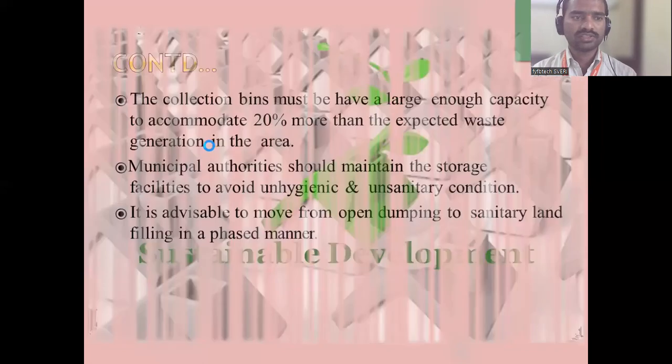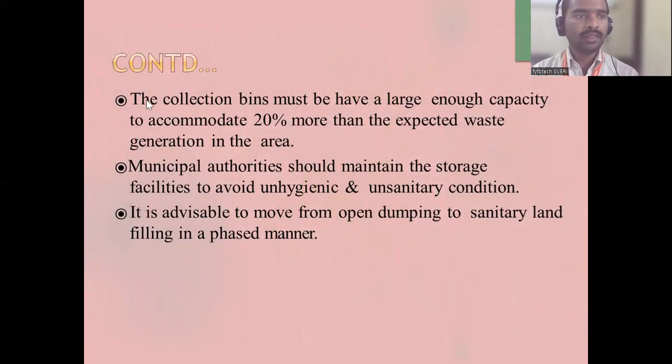This is the last slide, just one minute. The collection bins must have a large enough capacity to accommodate 20% more than the expected waste generation in the area. If in your area one dustbin is kept and every day it fills, think of that as 100%, then the capacity should be 120%. So 20% more should be provided.